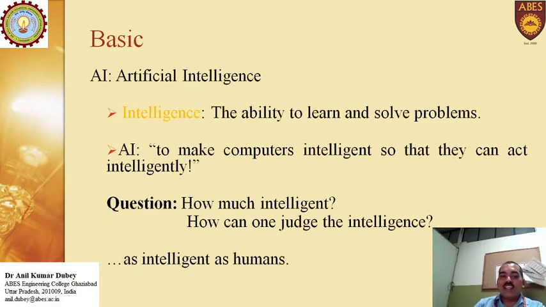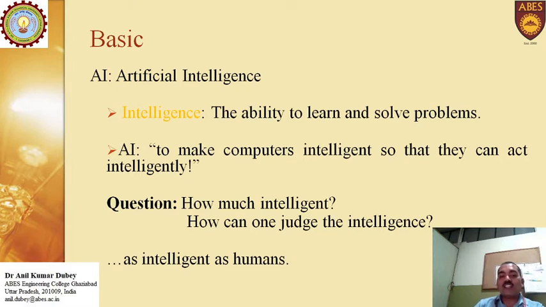What is AI? AI is a combination of two words. The first word is artificial, and the second one is intelligence. Intelligence is receiving information, analyzing that information, and processing it on the basis of reasoning. So the first word is intelligence, the ability to learn and solve problems. Artificial means that it is made by humans.